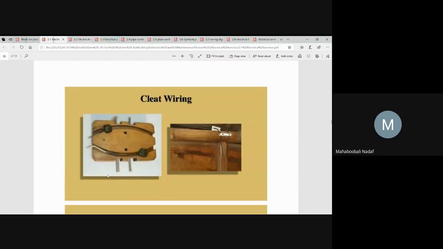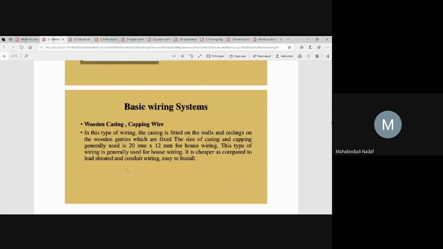So a cleat consists of one base which is fixed or mounted. Once the wires have been passed in the groove, there is a top cover. This is about cleat wiring. Is that okay? Can anyone give the reply? Please reply whether you have understood or not understood. Yes, sir. So the chances of this wiring system in the examination are a little bit high. Just please pay attention.